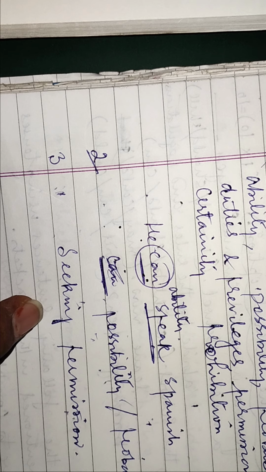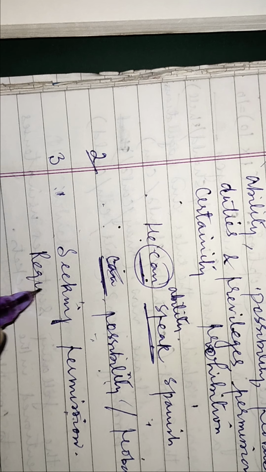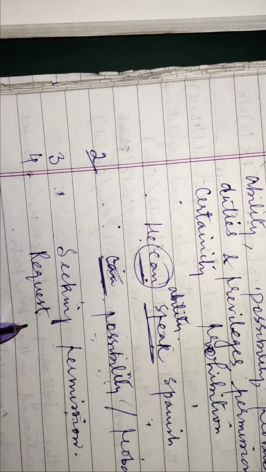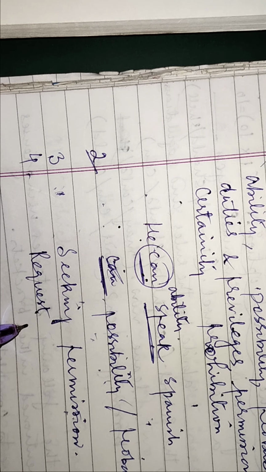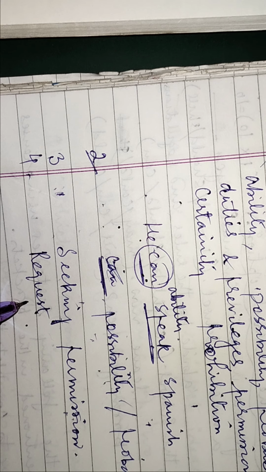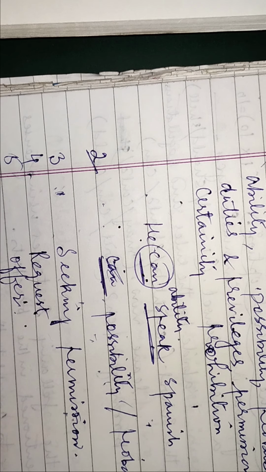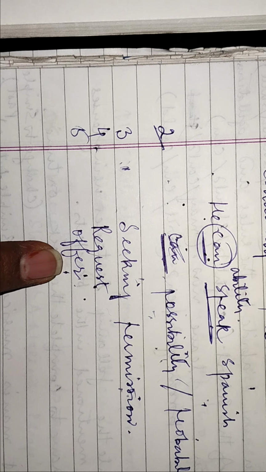Then in the fourth sentence, can you lend me some money? It is showing the request. Can you lend me some money? Means you are requesting, will you give me some money? Can you lend me some money? And the fifth one, can I help you lift this box? Can I help you? Now you are offering yourself for help. So it shows the offer. In the fifth sentence, it shows the offer.